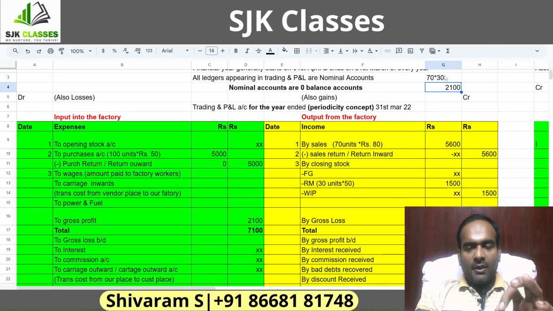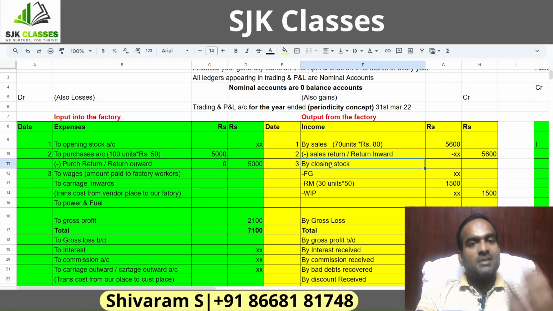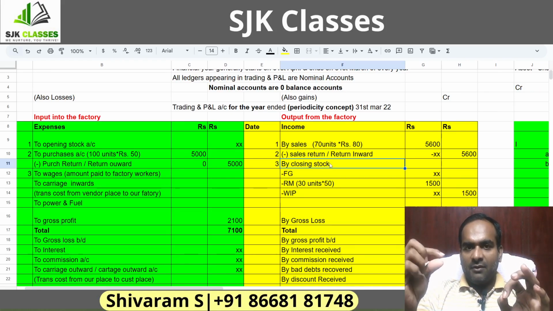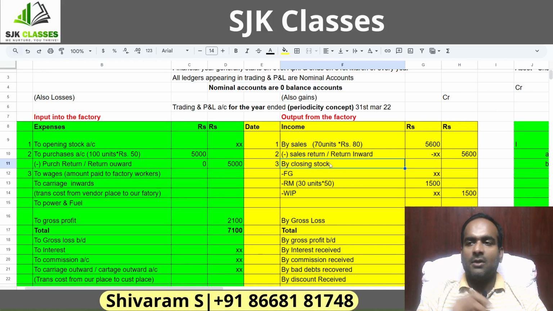So because of the matching principle only, we are disclosing the closing stock as an income in the trading account, right? But conceptually, what is closing stock? Unsold inventory of the current period is closing stock. This unsold inventory will be sold in a subsequent period, no? So you have got some future benefit. So closing stock, technically, is an asset for a business.